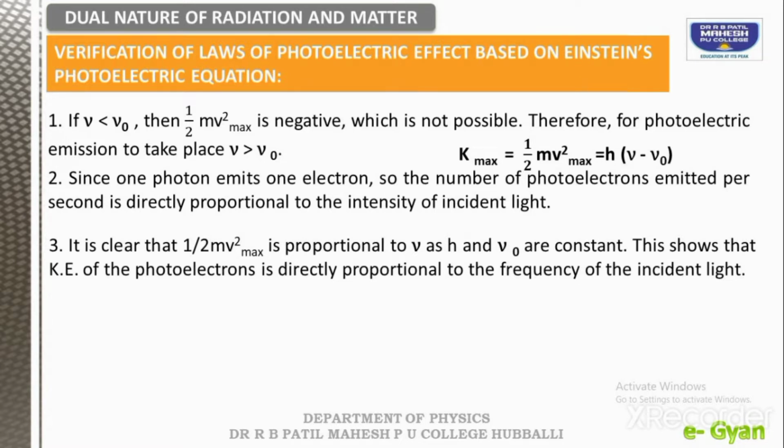This shows that the kinetic energy of photoelectron is directly proportional to the frequency of incident light. That means, if the frequency is larger, then the kinetic energy is more. If frequency becomes less, but it must be greater than threshold frequency, then the kinetic energy also becomes less.